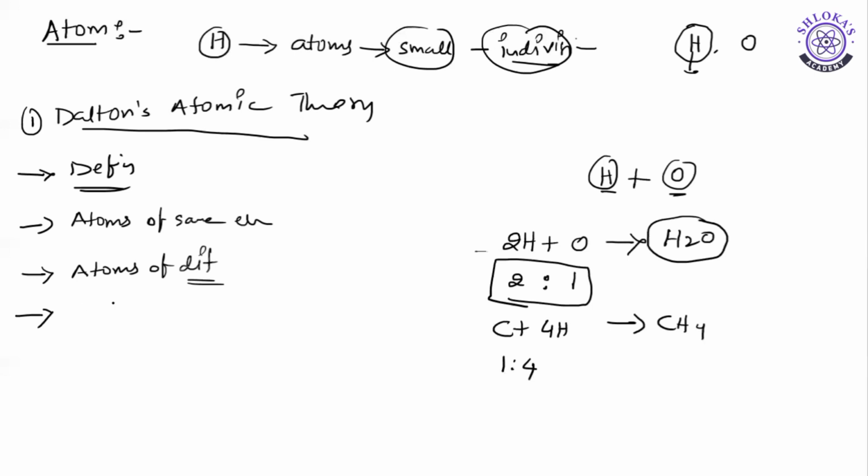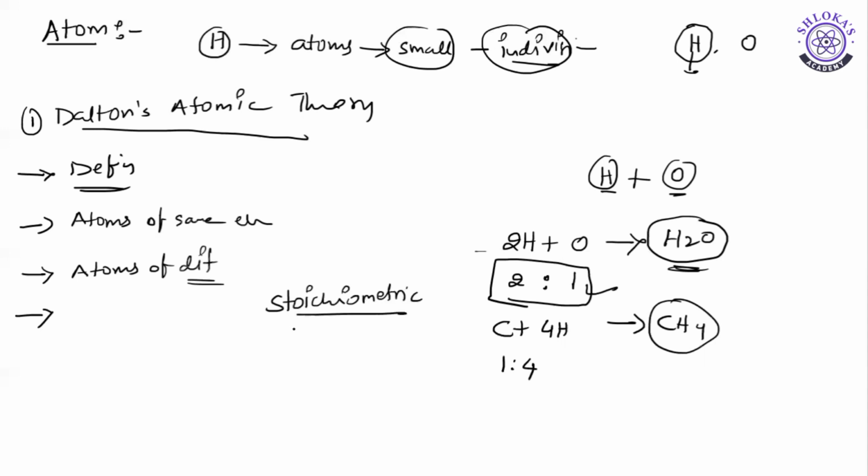Two or more atoms of different elements combine in the simplest whole number ratio to form a new compound called a molecule. They always form the simplest whole number ratio, and these types of compounds are called stoichiometric compounds.